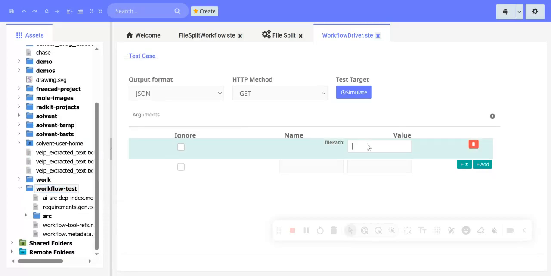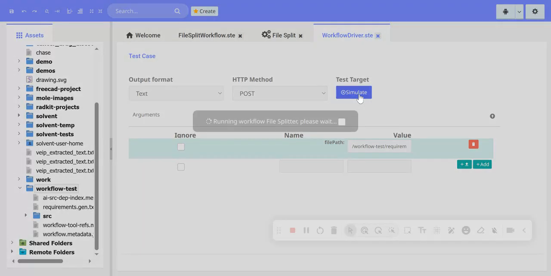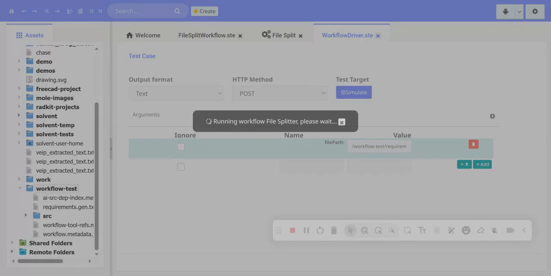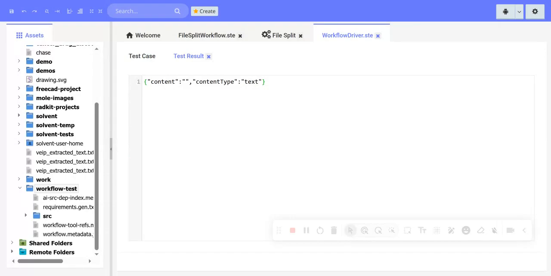So it's going to split that file in two halves and then send the second half to the agent to analyze. When it's finished, I'll refresh this. It should have within it the two split files. Okay, so hopefully that went through correctly.